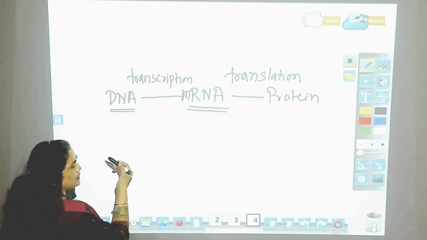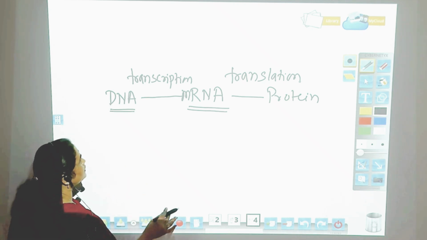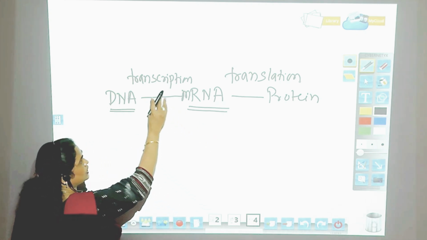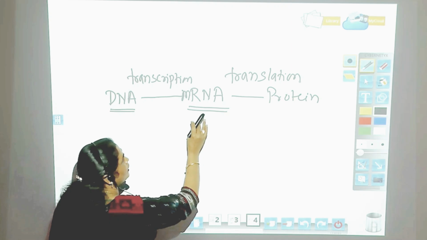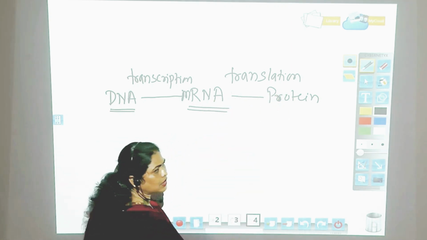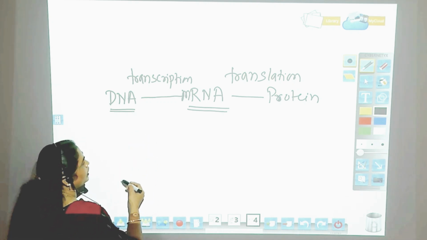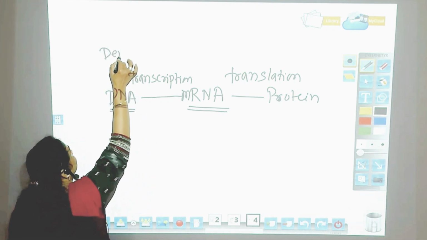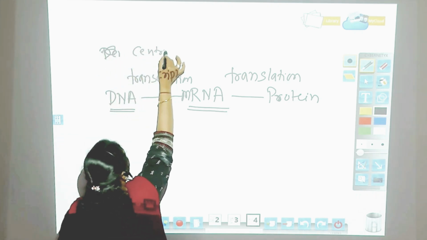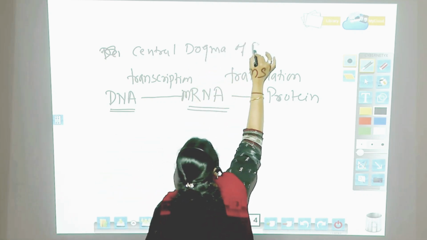So, when the genetic information is transferred from DNA to messenger RNA, it is called transcription, and when proteins are synthesized from messenger RNA, it is called translation. This is called the central dogma of protein synthesis.